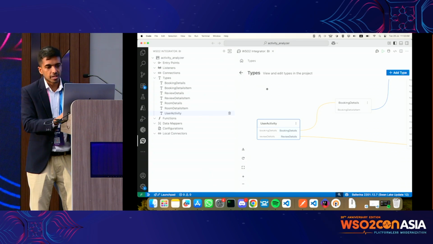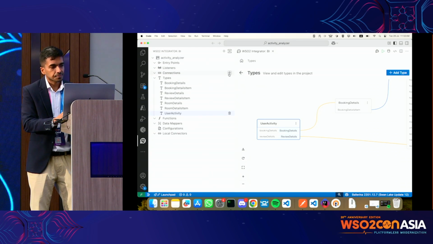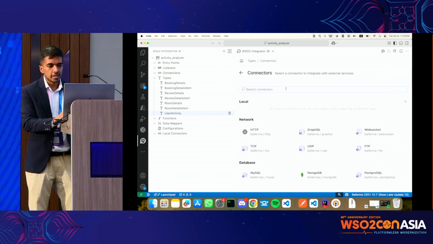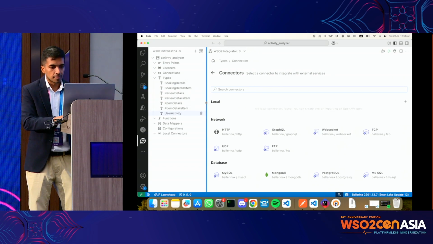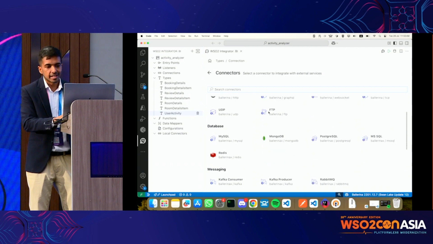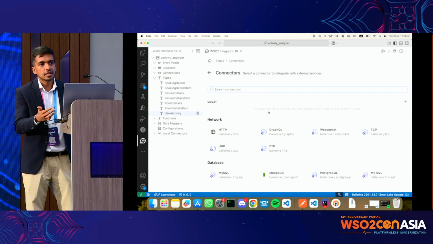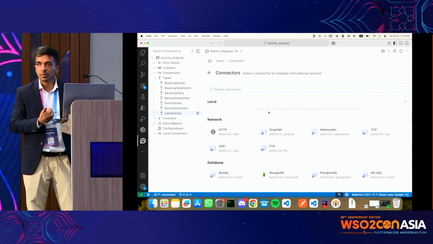So first of all, I already created the types for that, and then what we want to do is connect our APIs. The way we do that in BI is by going to connections. From here you will see a lot of connectors which we have. But the hotel search API or the admin API is not out there publicly. That's the API that only we know.